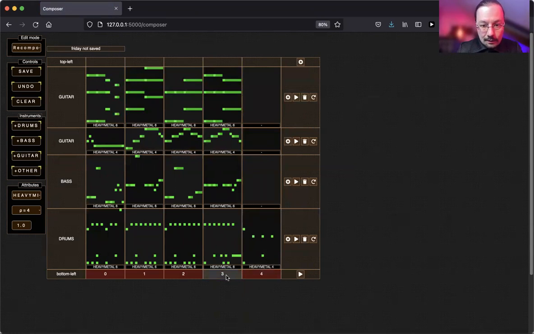I can listen to that one. So this is the new bar. And now it's the previous bar and the new bar. And here you hear everything, and here it's just the drums. So let's listen to that one.